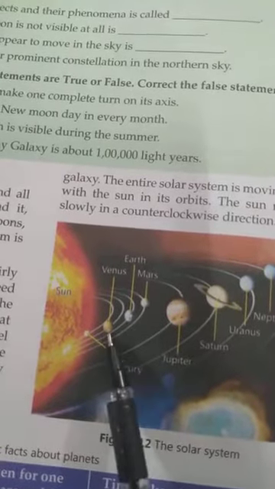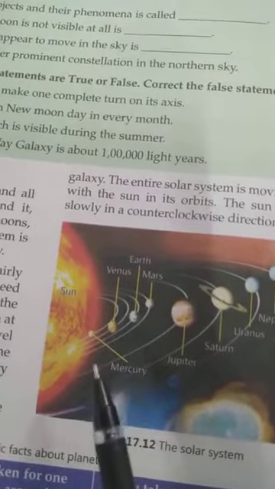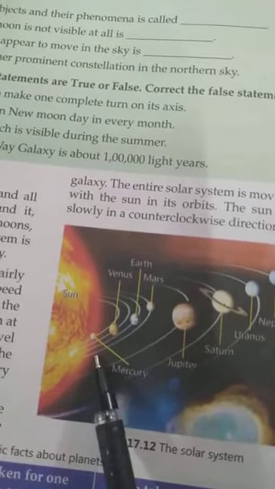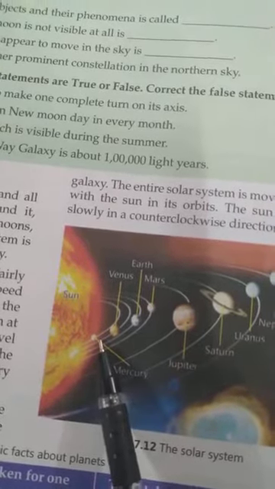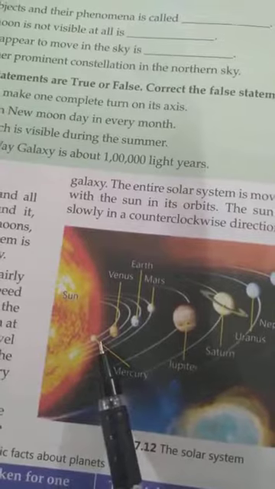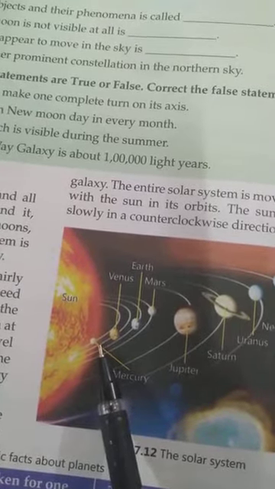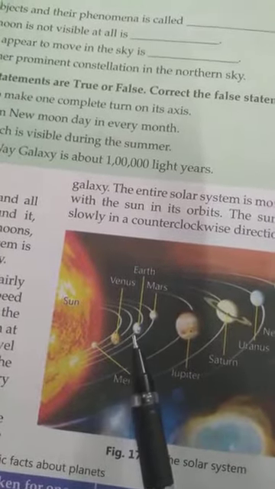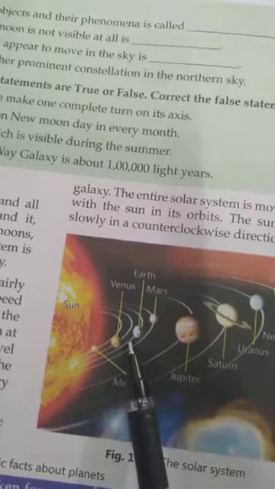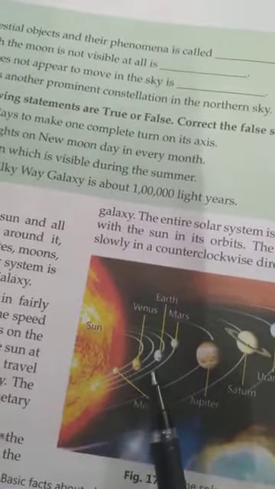Venus is often called the evening star or morning star because it is so bright that it can be seen in the evening sky. That's why it is also known as evening star. In the evening sky, at every evening it moves towards the earth, while in the morning sky it moves away from the earth.